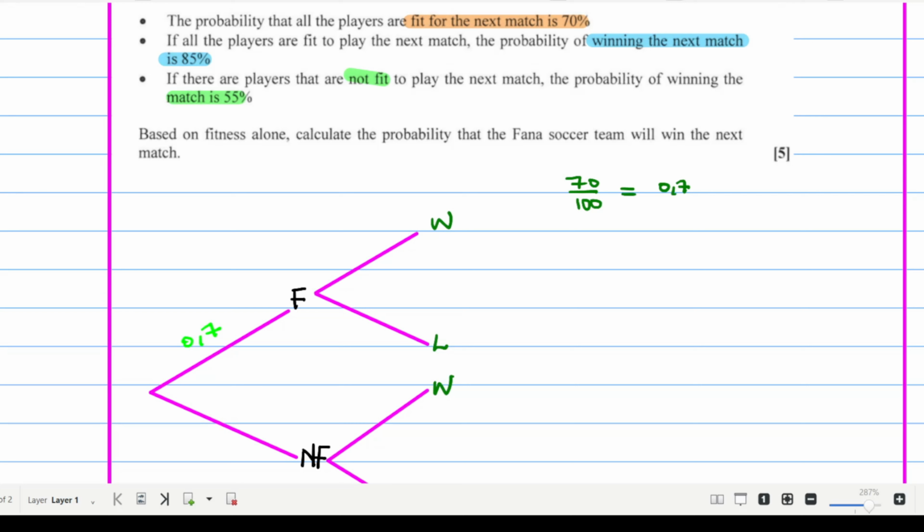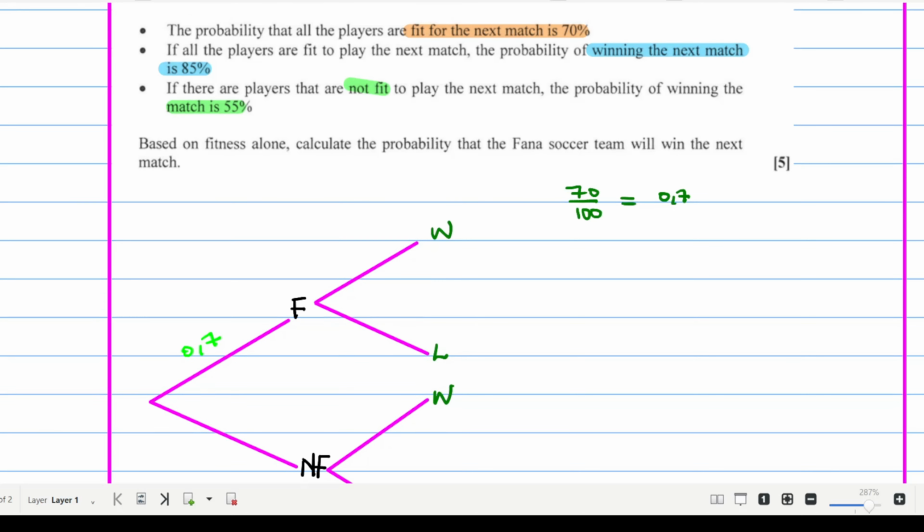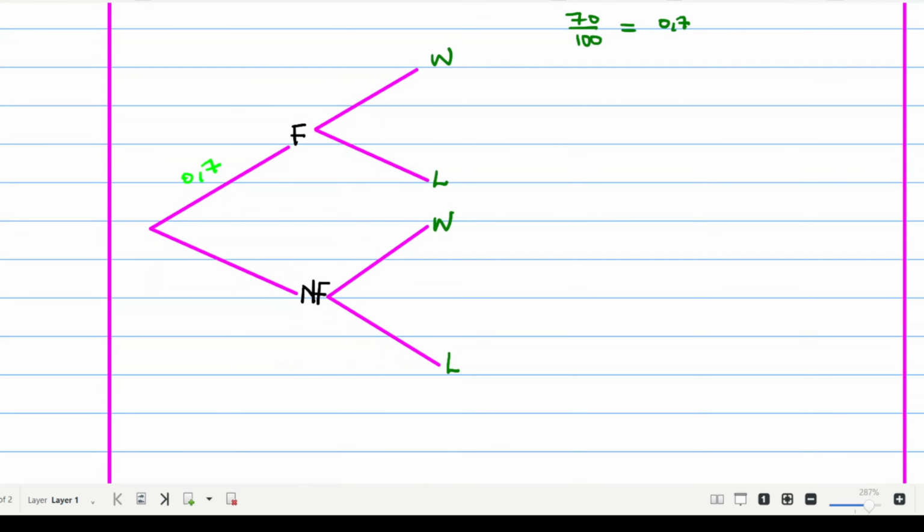If the probability of players being fit is 70%, by default the complement, those who are not fit, will be 0.3.